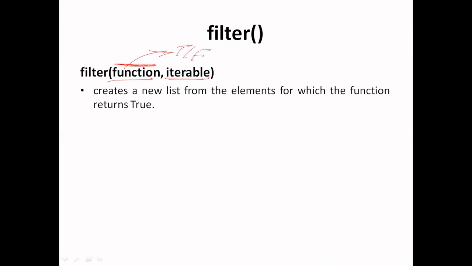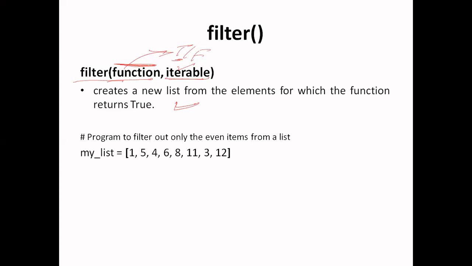Whenever it returns the true value for an element of that particular object, the element will be added to the answer. And this filter function returns an iterable object. So we have to typecast that object to print it. So let's see an example.